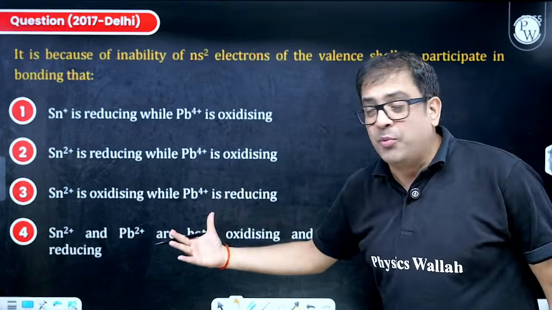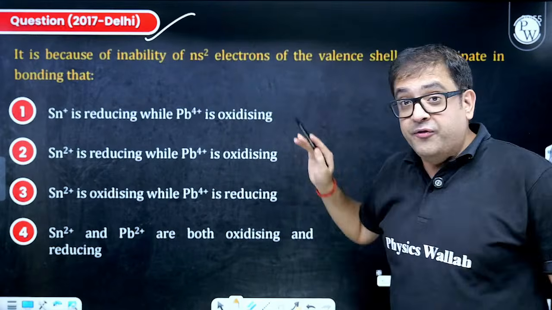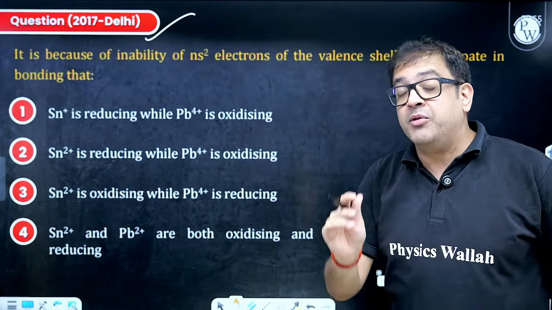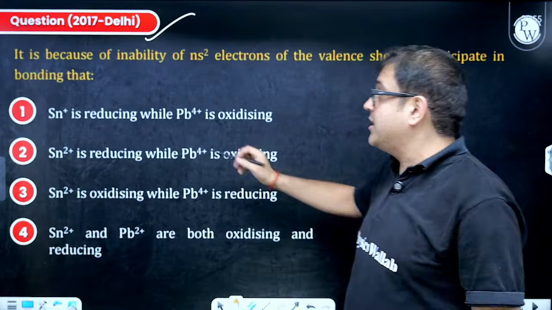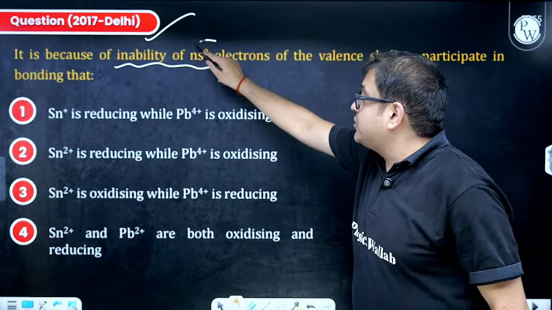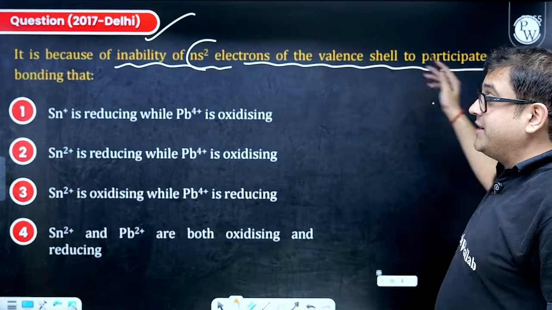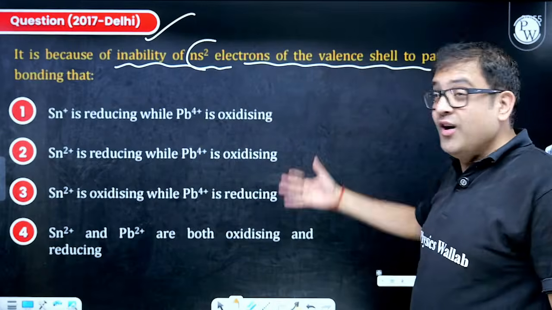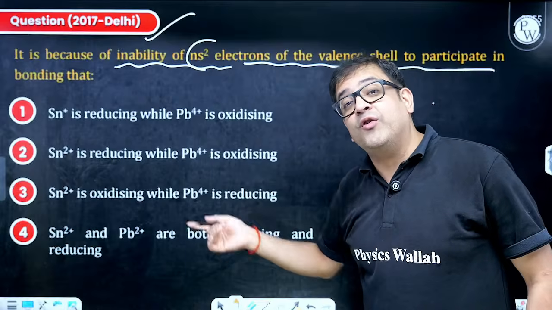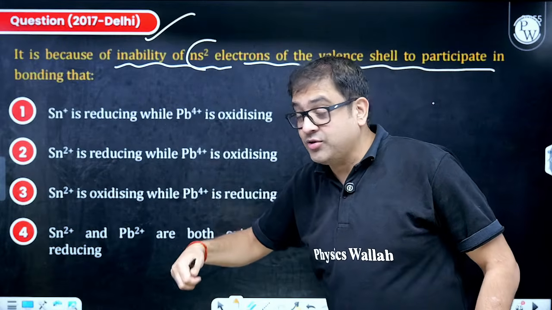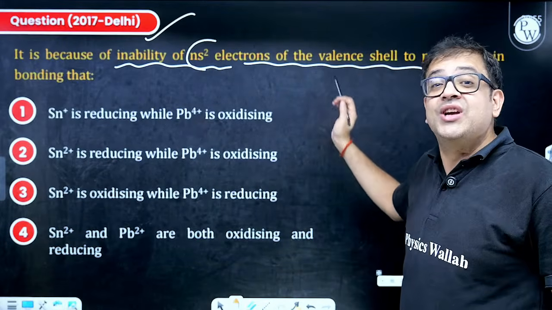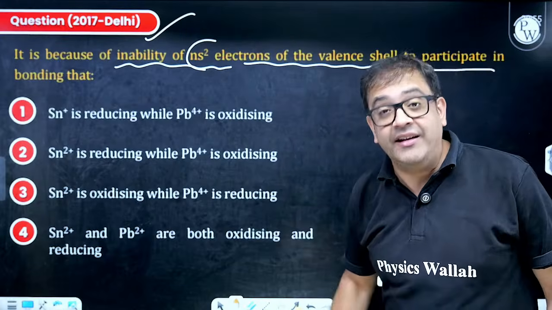I'm not starting the poll here, although again, a perfect chance to remember and revise the inert pair effect. What does it say? Because of the inertness of the ns2 electrons of the valence shell, they do not participate. Inert pair effect happens for the last element. So for the carbon family, it will be lead.